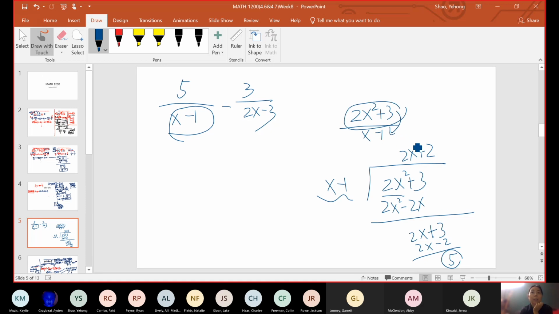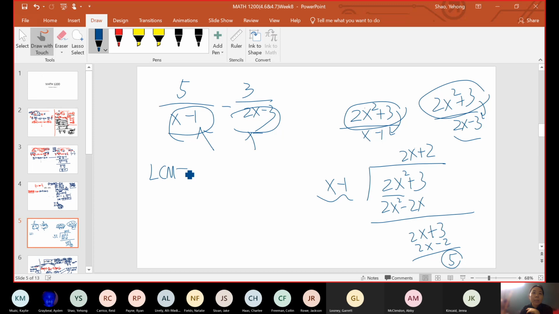So that means this is not the least common denominator. This does not contain x minus 1. And similarly, if you take this and divide it by 2x minus 3, you're going to get a remainder that is not 0, which means this does not contain 2x minus 3 either. So the least common denominator must contain both of them, but apparently it doesn't. So how do we do that? Again, you do the same way like we just did. How do you find the least common denominator?